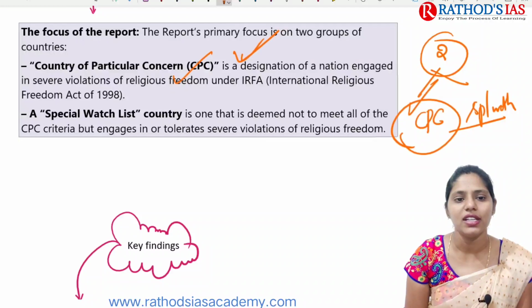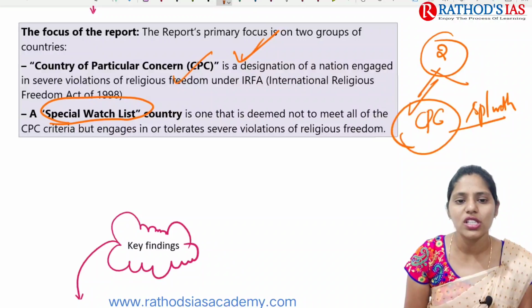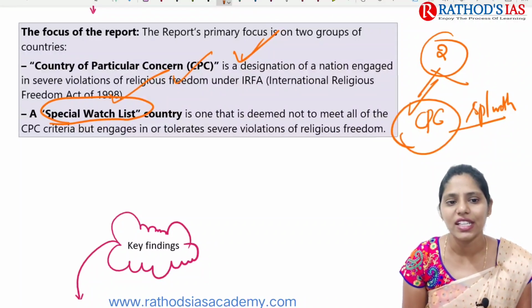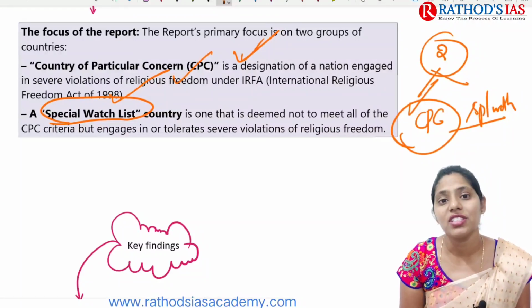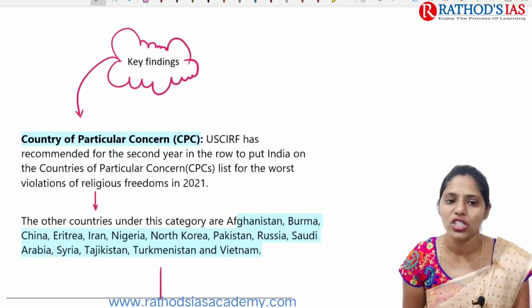Okay, and India is designated as a country of particular concern. And the special watch list country is one which is not meeting all the CPC criteria, but has severe violations of religious freedom. That country will be placed under this special watch list.